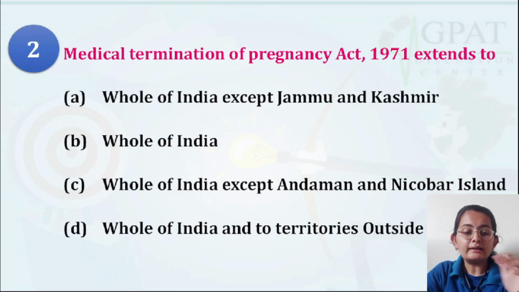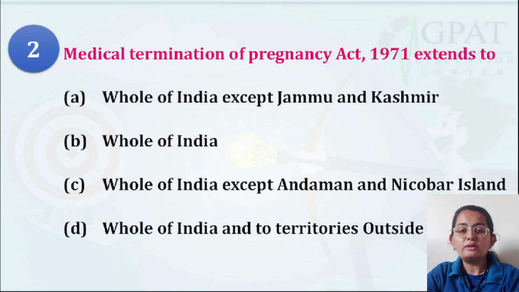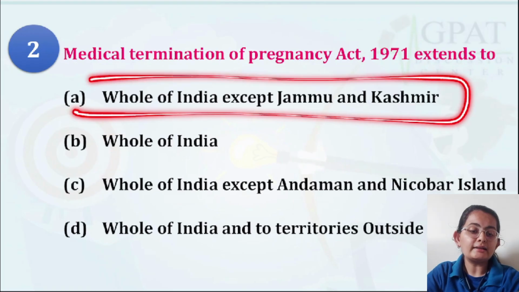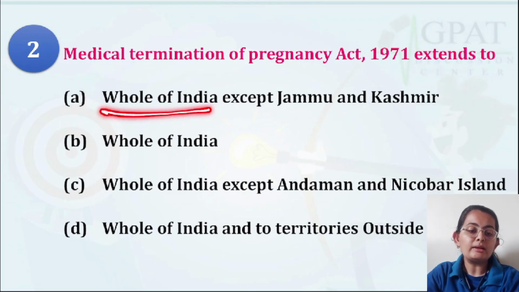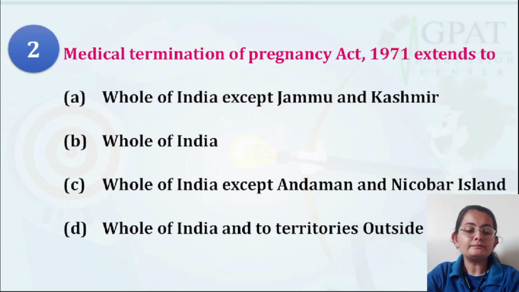Each and every act now gets followed all over India. Jammu and Kashmir was holding a special status, and that's why there used to be exceptions, like an act applying to the whole of India but not to Jammu and Kashmir. But after Article 370 got repealed, all acts will be applied to Jammu and Kashmir as well.